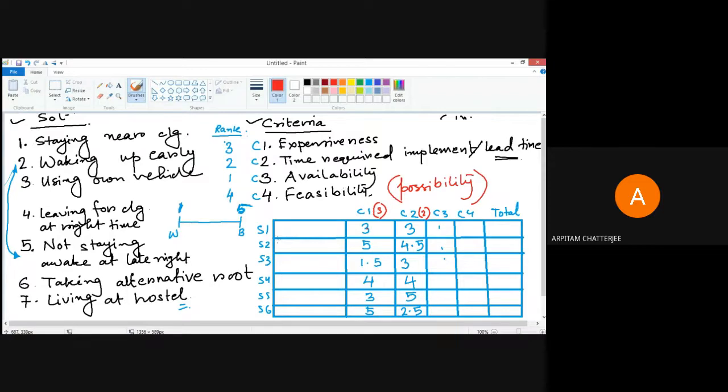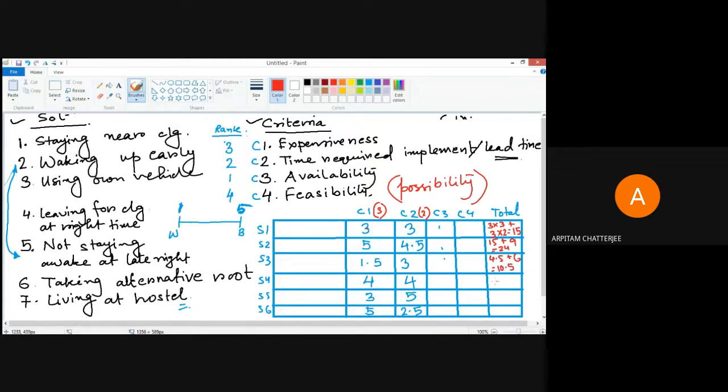Okay. So for S1, if I had only these two criteria, S1 would have got 3 into 3 plus 3 into 2, that is equal to 9 plus 6, 15. This solution would have got 5 3s are 15 plus 4.5 into 2, 9, that is 24. This solution would have got 4.5 plus 3 2s are 6, that is 10.5.